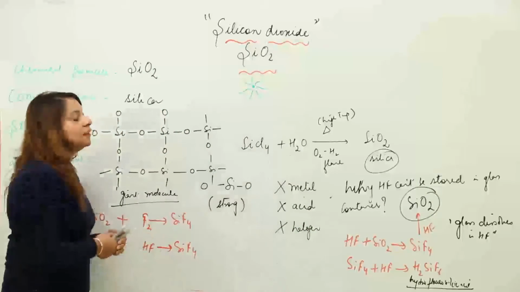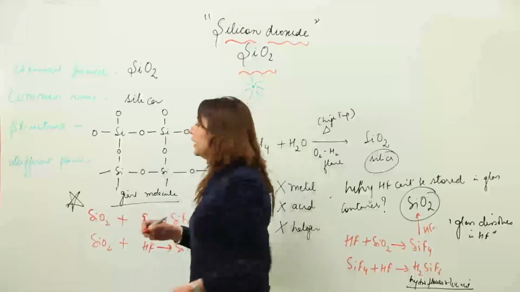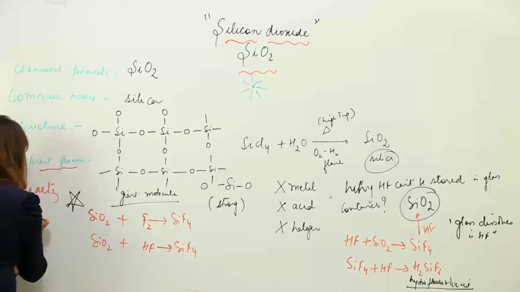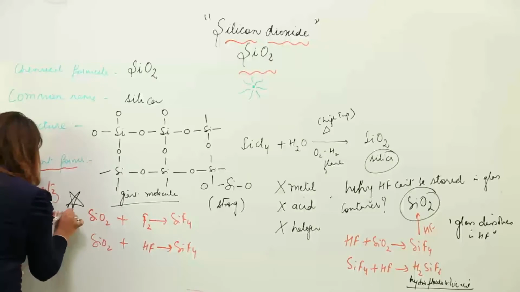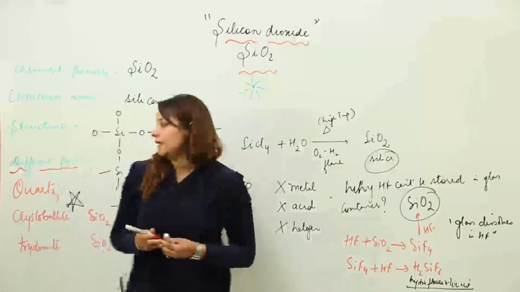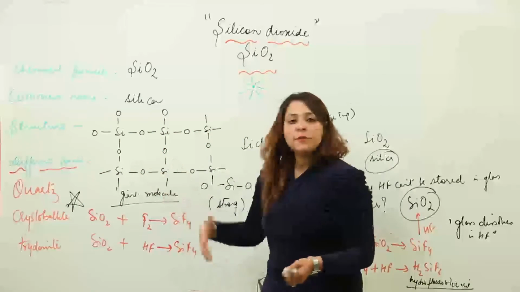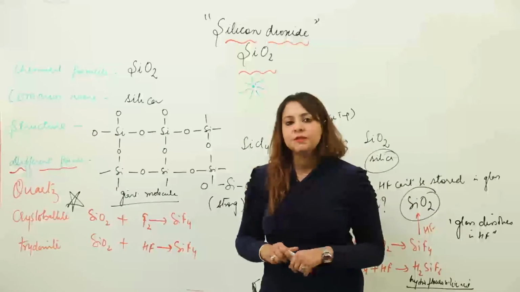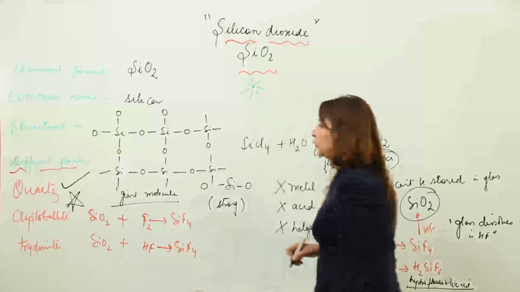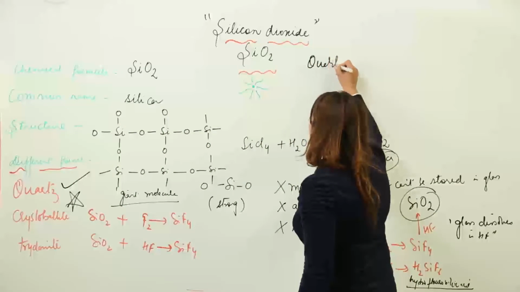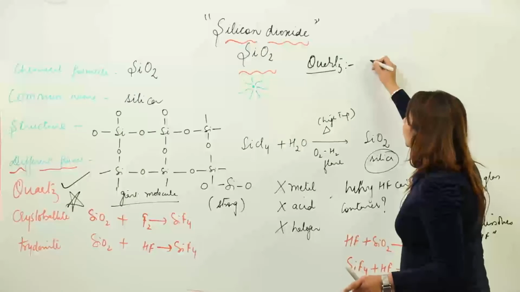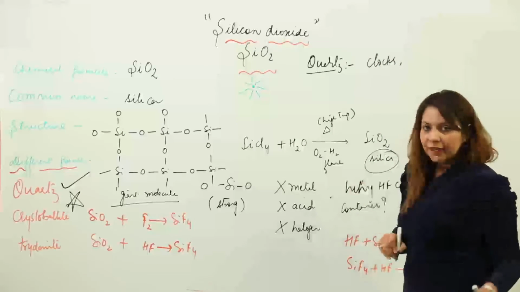Now you know that there are certain forms of silicon dioxide, and the main forms are quartz, cristobalite, tridymite. These are the common forms of silica, and these forms are interconvertible at different temperatures. There is an important use of quartz: it is the form of silica used in making accurate clocks.